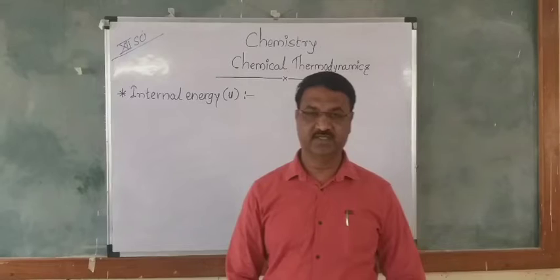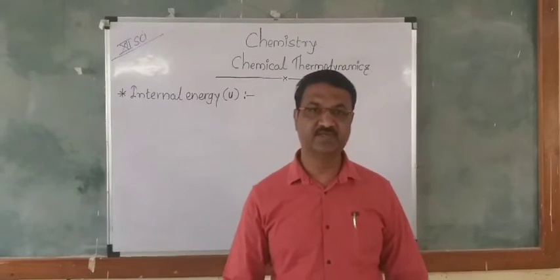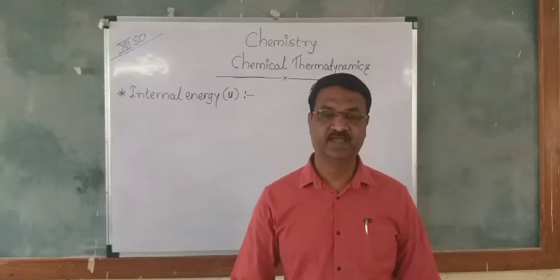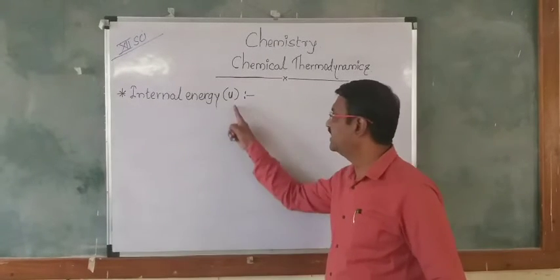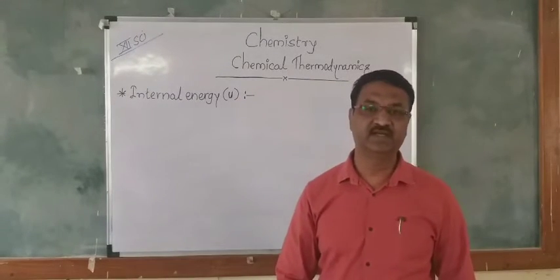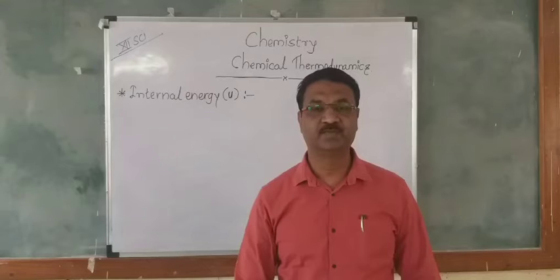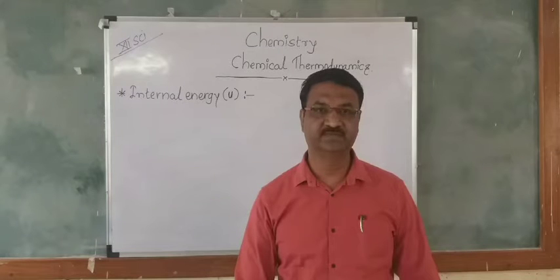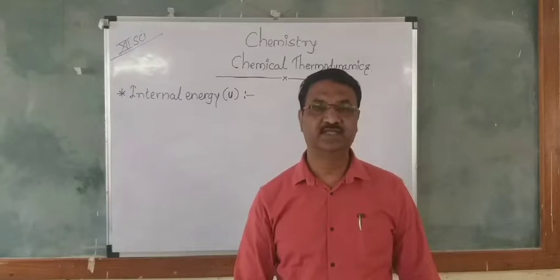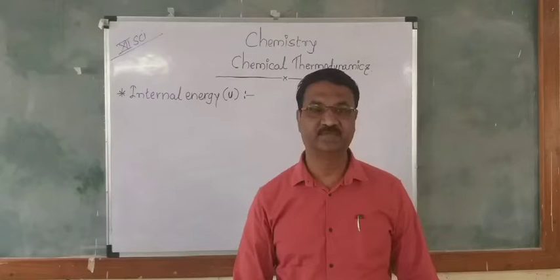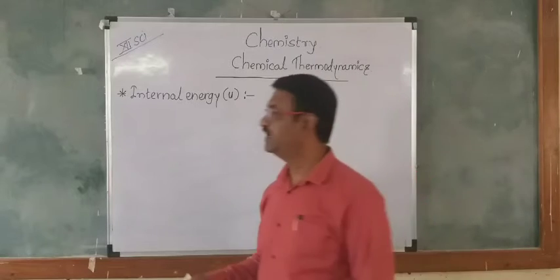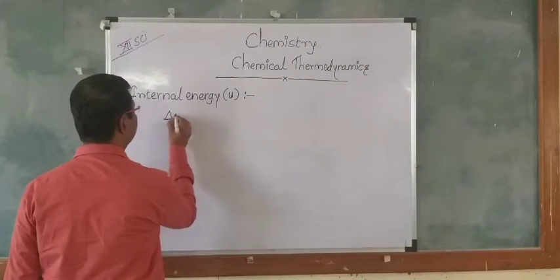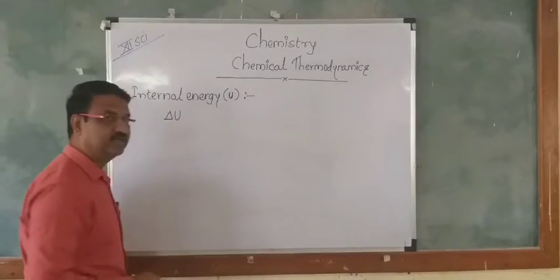Every substance is associated with energy, and that energy is called the internal energy, denoted by the capital U. Internal energy combines the kinetic energy as well as the potential energy, and the change in the internal energy of the system is denoted by delta U.